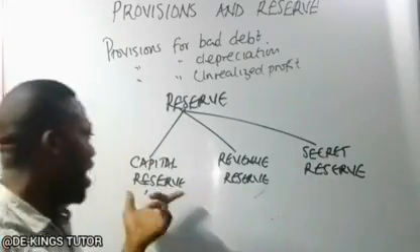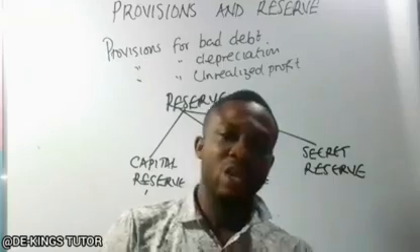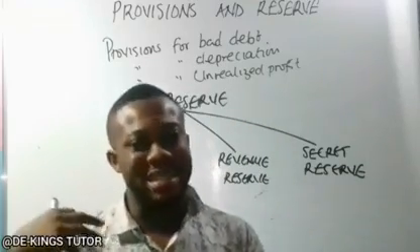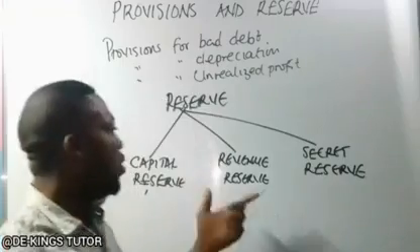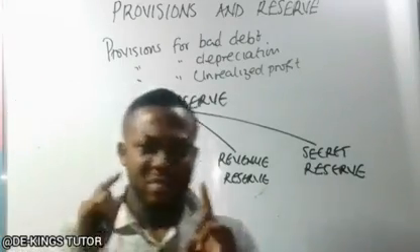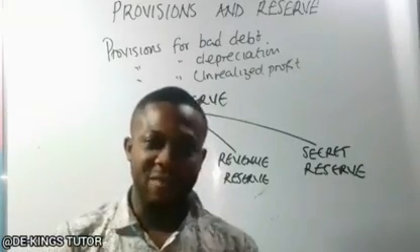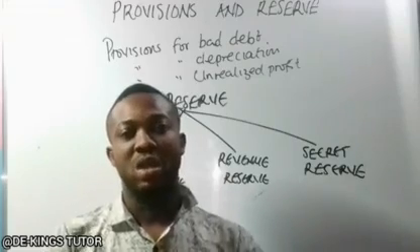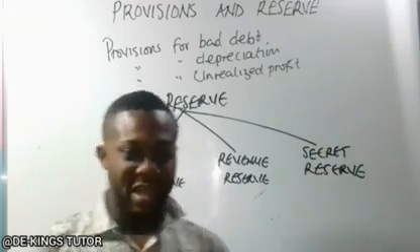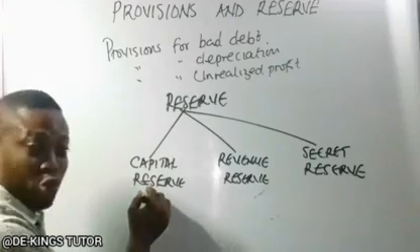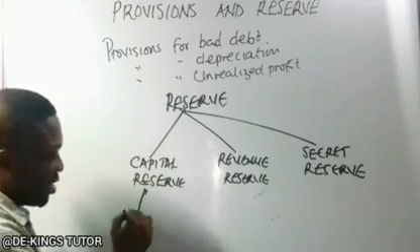So the capital reserve is a reserve that is kept aside, not to be distributed as dividend to the shareholders. Now the revenue reserve is the reserve that is available to be distributed to the shareholders as dividend.